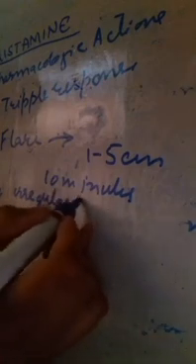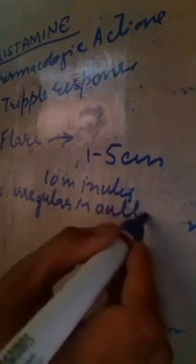This is also redness, but it is irregular in outline. So flush is followed by the flare, which spreads up to 5 centimeters and remains for about 10 minutes. This is the irregular redness which is observed around the flush. This is followed by the wheal.